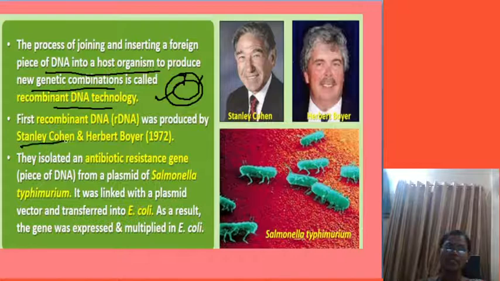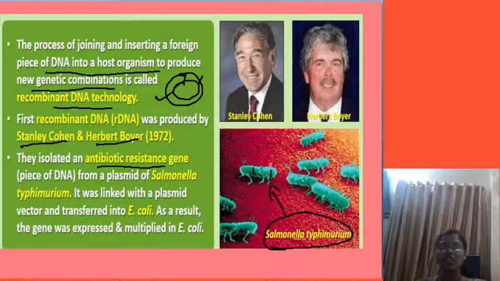It was discovered by Stanley Cohen and Herbert Boyer. These are the two scientists who discovered this technique, and they isolated an antibiotic resistance gene, that means a piece of DNA that gives resistance capacity, from the plasmid of Salmonella typhimurium bacteria. From this bacteria, the plasmid was extracted.